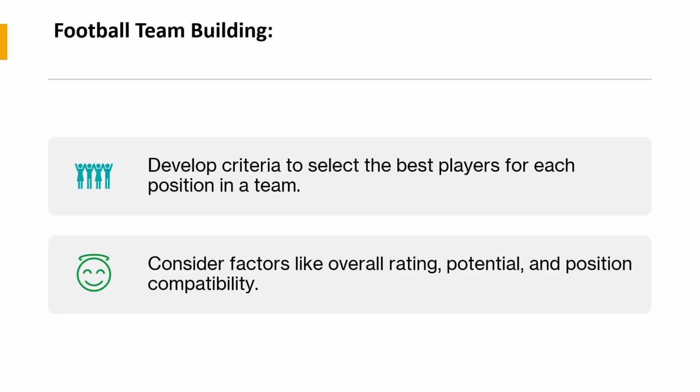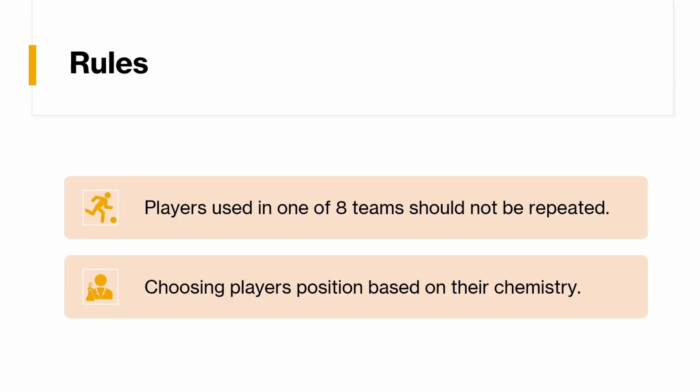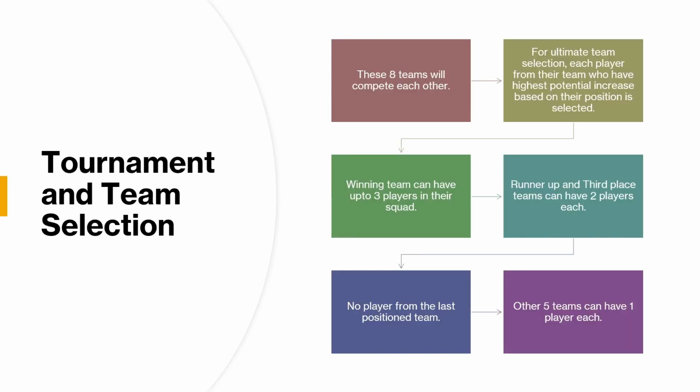Teams were formed by grouping players based on their respective countries, and we are going to consider factors like overall rating, potential, and position compatibility. The rules are pretty simple. Players used in one of the 8 teams should not be repeated. We simulate the match between the 8 teams to determine the winner, runner-up, third place, and last position team. From the 8 teams, we are going to select an ultimate team, with each player having the highest potential in the current team.